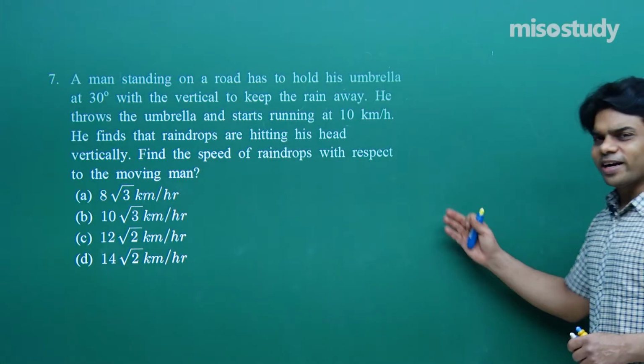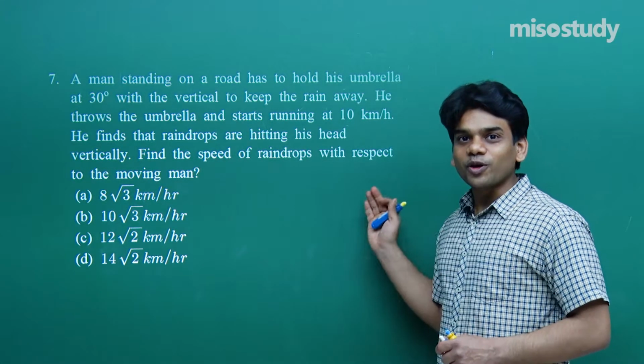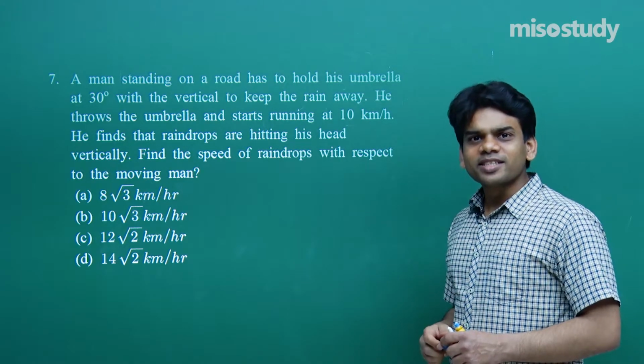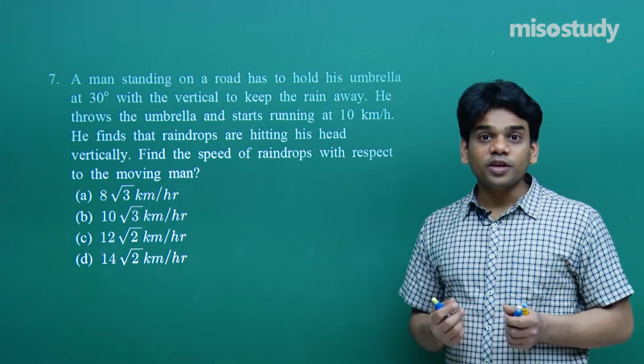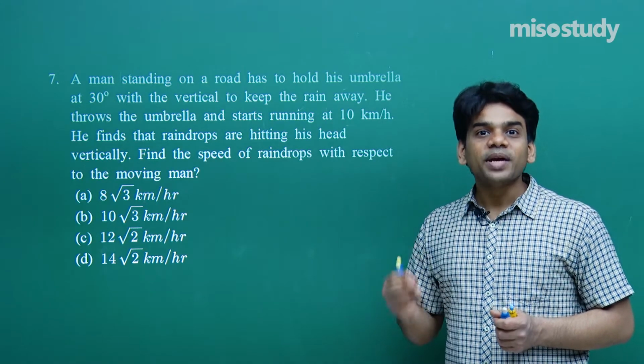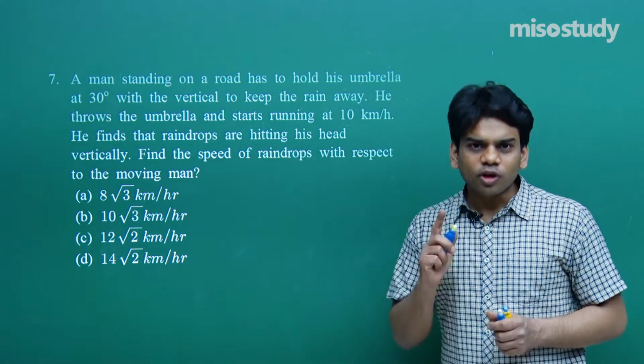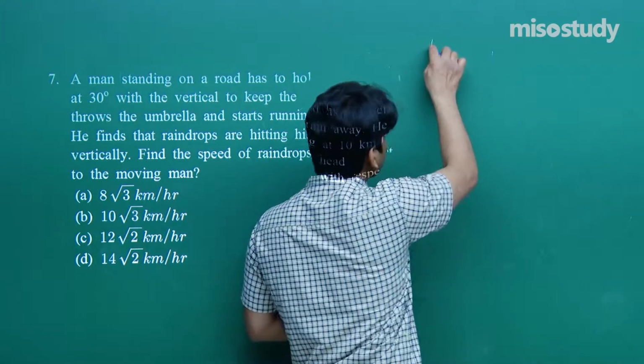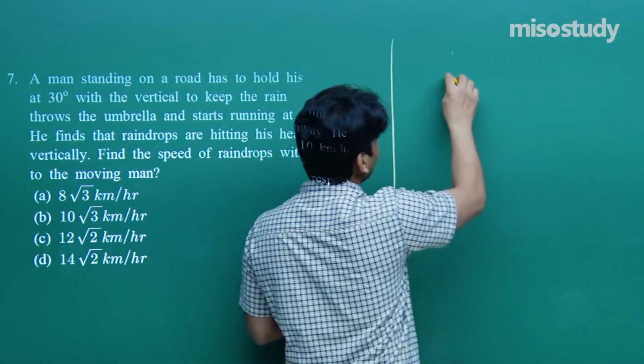Okay, I believe that you have read the question and you have understood the meaning of the question and what it is demanding from us. It says that a man is standing. He feels that rain is falling on his head, making an angle of 30 degrees with the vertical. So first, we can make a diagram where the rain is falling, making an angle of 30 degrees with the vertical.